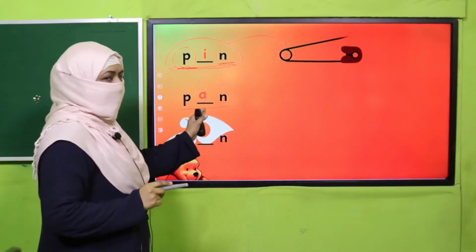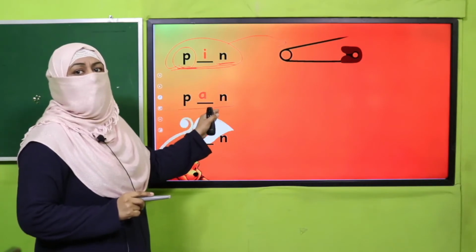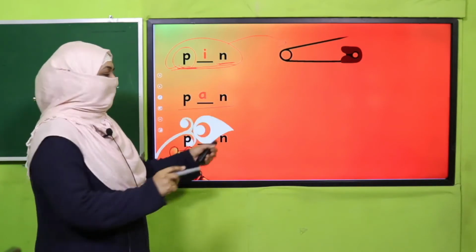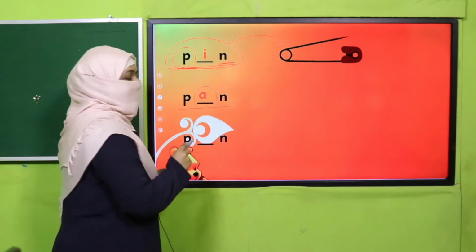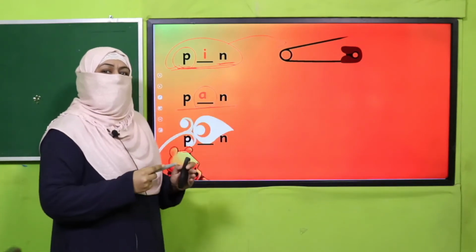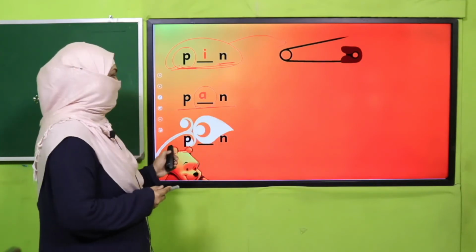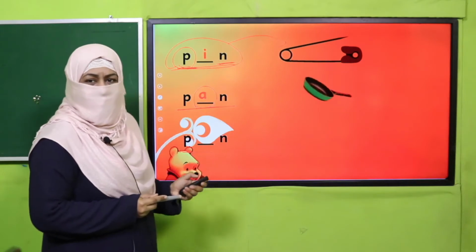Now I add another letter and now we know P, A, N. Now this letter is saying its own sound. The other 2 letters are the same, but because of this individual sound, the word is changed and it becomes P, A, N, pan.